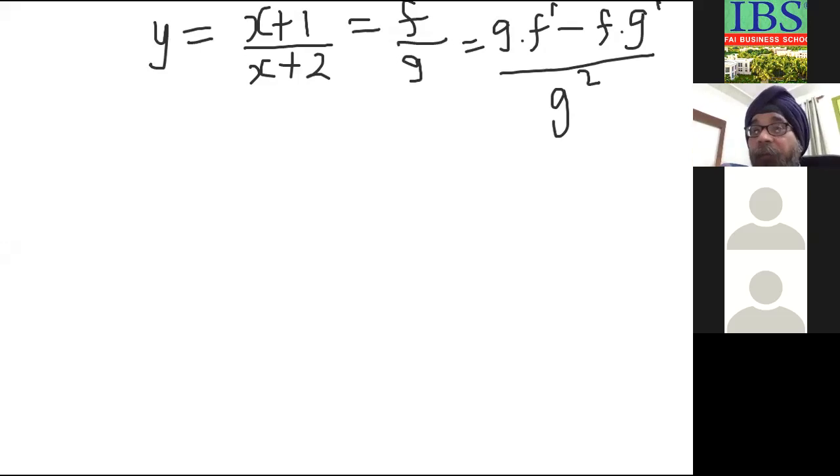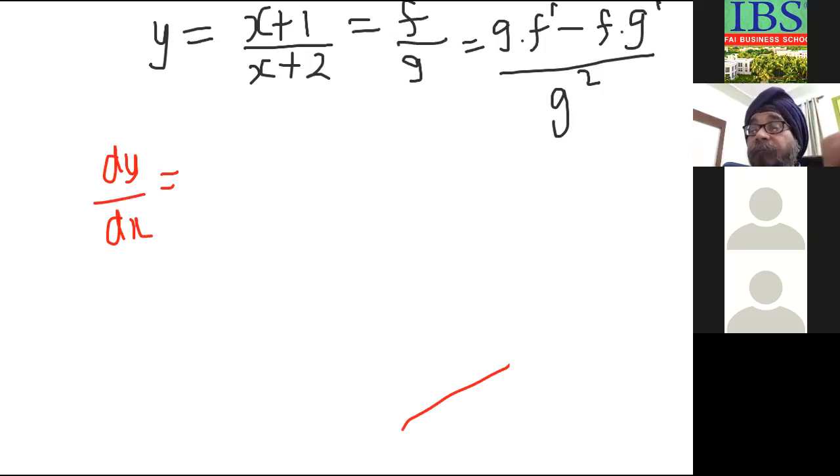So let's try to apply this. Now dy by dx, let me change the color of the pen for your understanding. dy by dx is g into f dash.